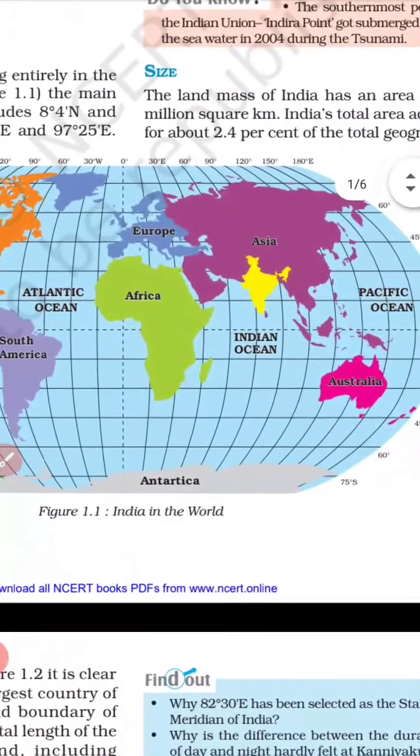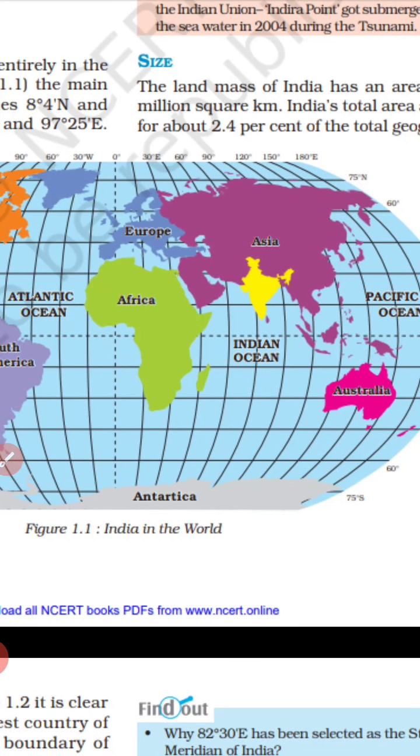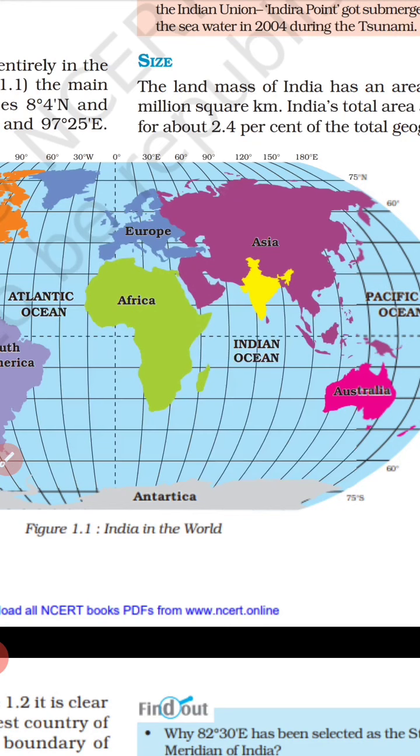The Deccan Peninsula extends towards the Indian Ocean, helping India to establish close contacts with West Asia, Africa and Europe from the western coast, and with Southeast and East Asia from the eastern coast. So, India has a longer coastline on the Indian Ocean as compared to other countries. This wonderful position justifies the name of the Indian Ocean after this country.